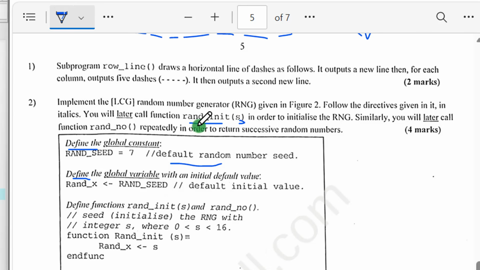So you will later call function run init in order to initialize the random number generator. Similarly, you will later call function run no, which is not taking any parameter, repeatedly in order to return successive random numbers. So we have two functions, run init and run no, run number. It simply means that from the pseudocode, we are going to take these functions and just translate them.